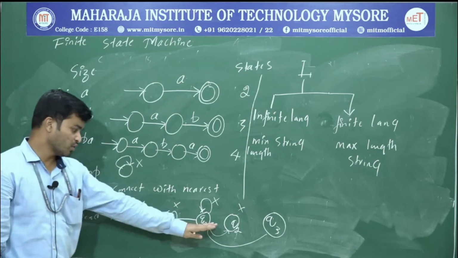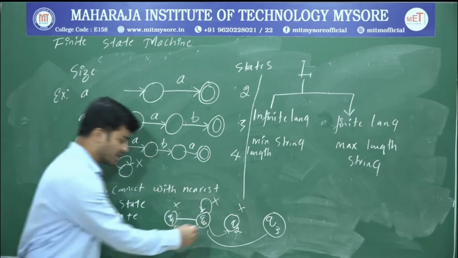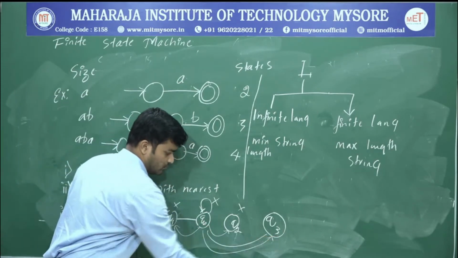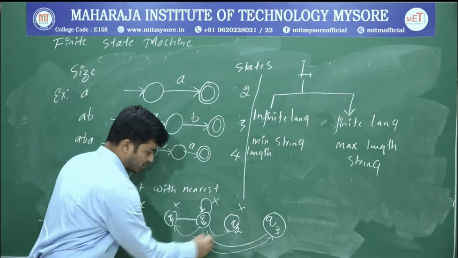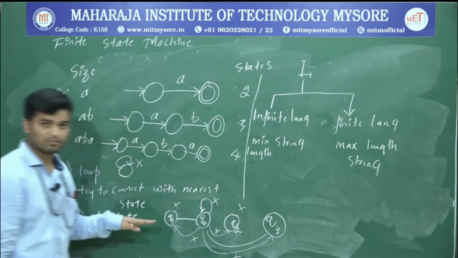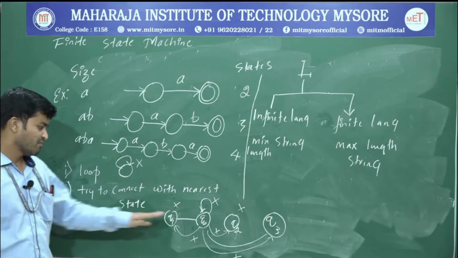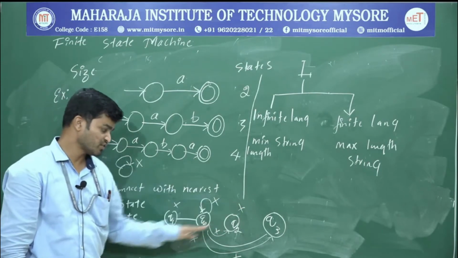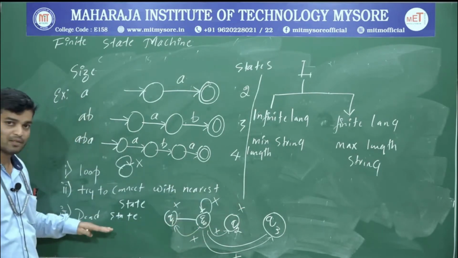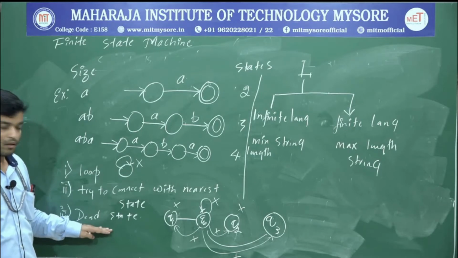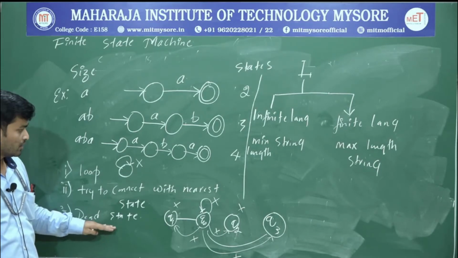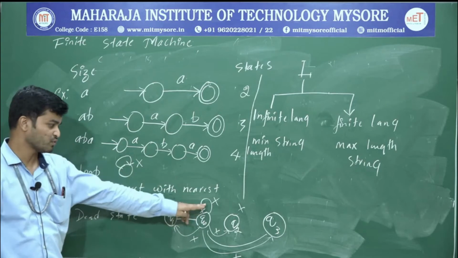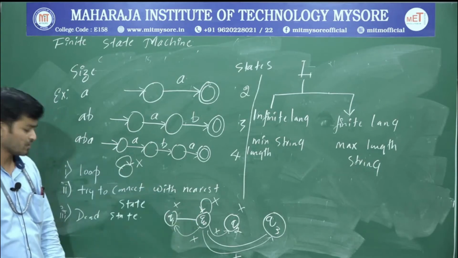If Q1 and Q2 are not possible, try to connect with Q3. If I am not able to connect with any one of the states, in that case go with the dead state. Just remember this. Once I solve a problem, you can understand what the loop is and what the connection is.